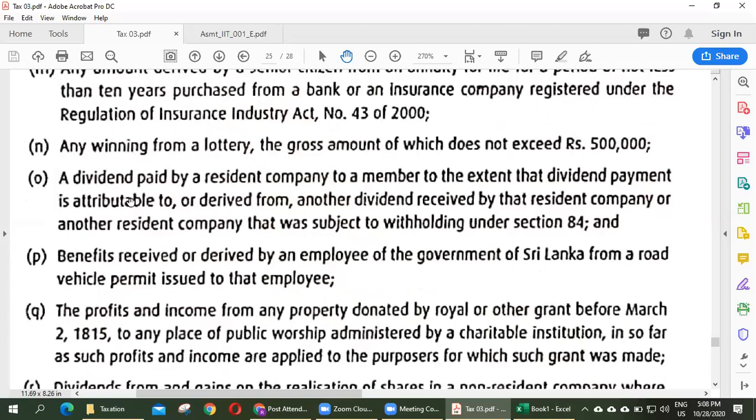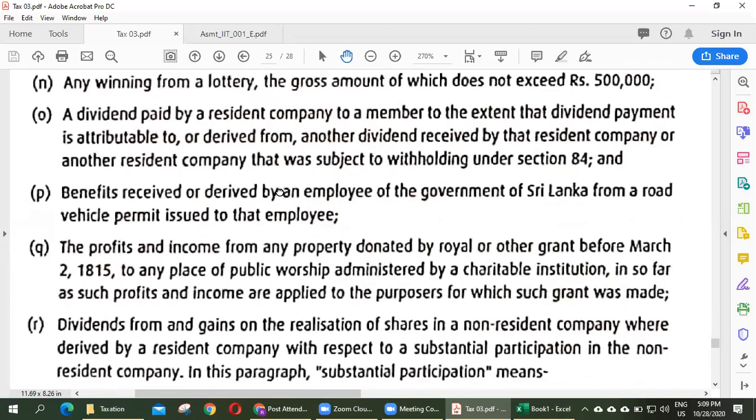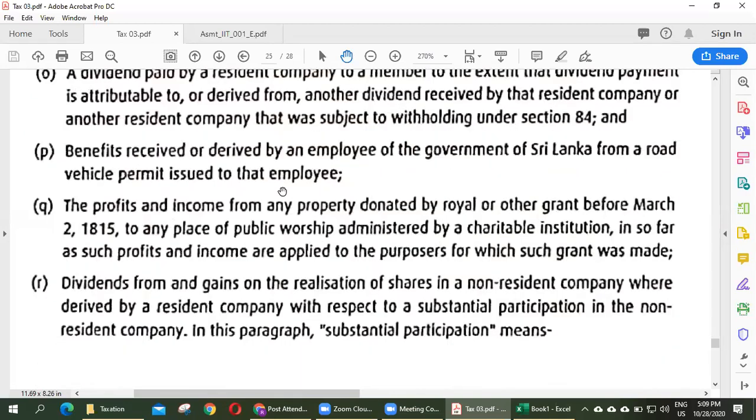A dividend paid by a resident company to a member to the extent that the dividend payment is attributable to or derived from another dividend received by the resident company or another resident company that was subject to withholding tax under section 84. And a benefit received or derived by an employee of the government of Sri Lanka from a road vehicle permit issued to the employee. So there are some officers, say doctors, engineers, who are eligible to get vehicle permits, right? For that vehicle permit, no need to pay income tax, it is exempt.